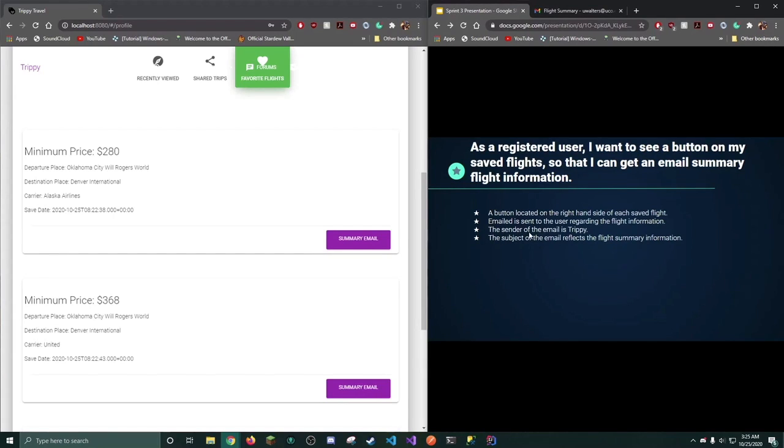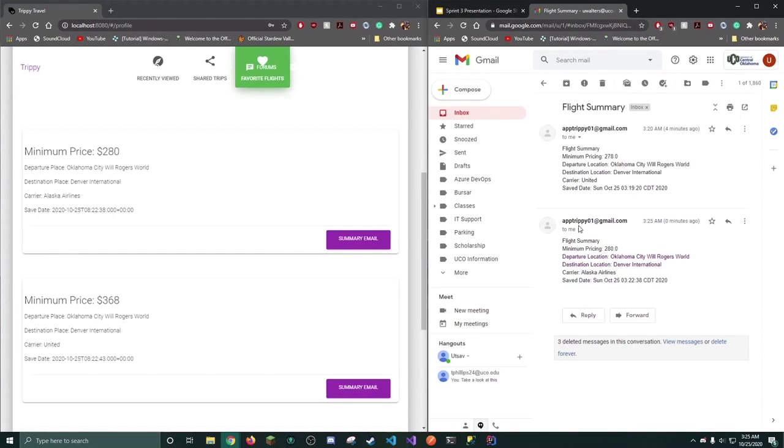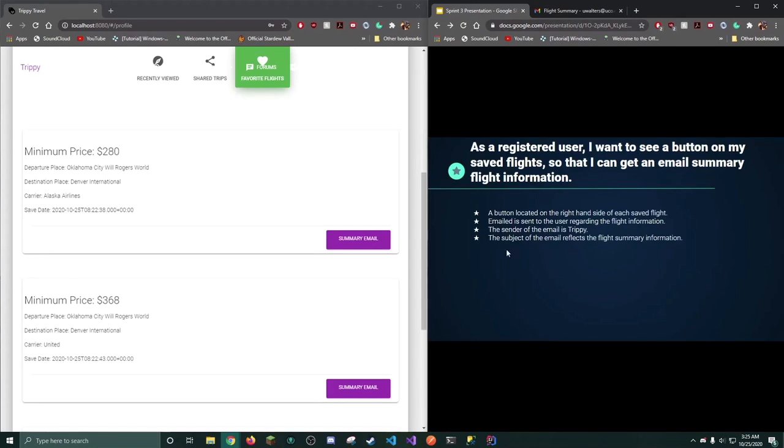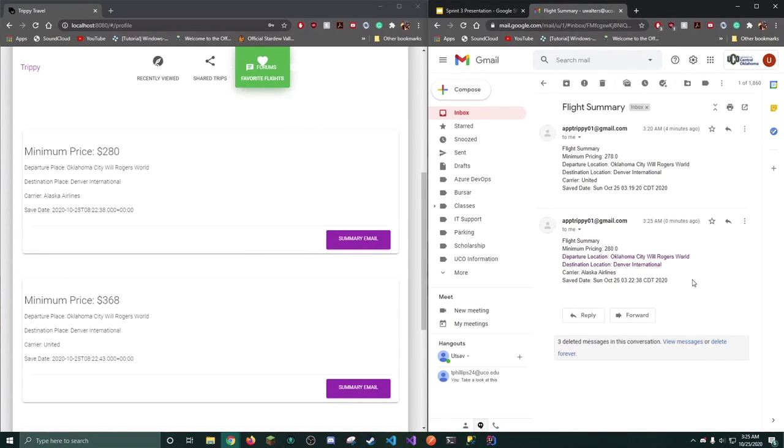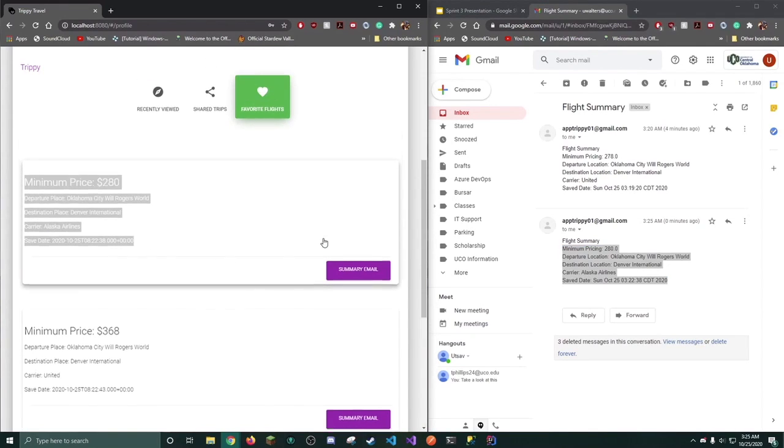The sender of the email is Trippy, and if you look at the email account, it's apptrippy01, which indicates that the email is being sent from the Trippy email account. And the subject of the email is the flight summary information. And this flight summary information is the same flight information that is summarized from the saved flights.